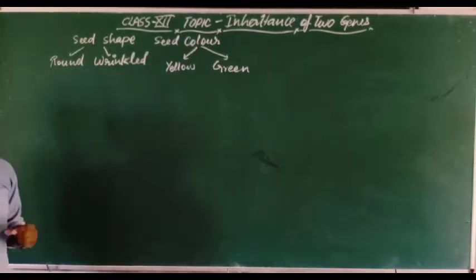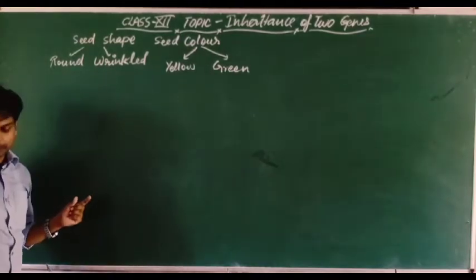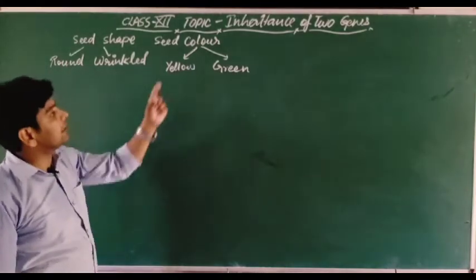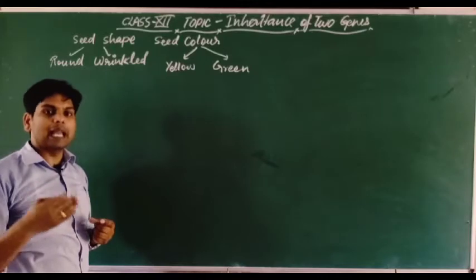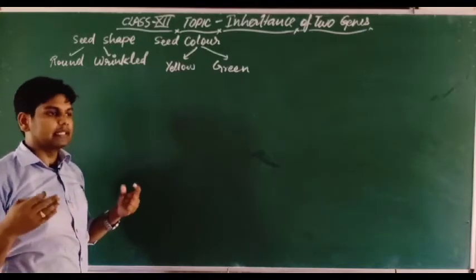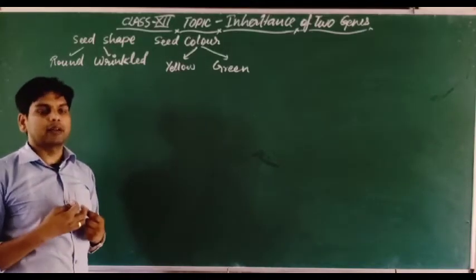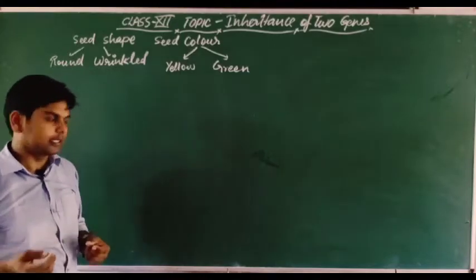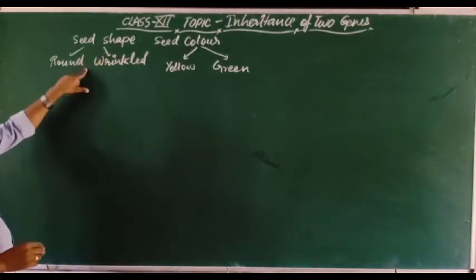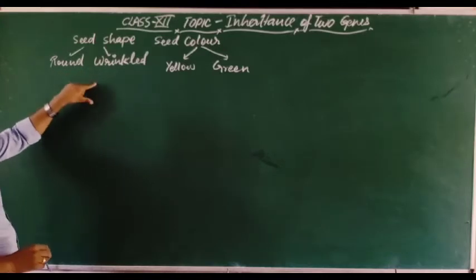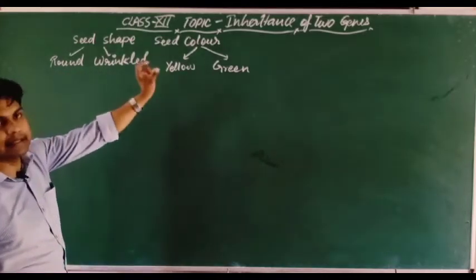Just like a monohybrid cross, we have to perform a dihybrid cross in this inheritance of two genes, but I am proving it with the help of a monohybrid cross, because when we combine two monohybrid crosses, it becomes a dihybrid cross. So let's first take seed shape, one character, and then we will take the other character.